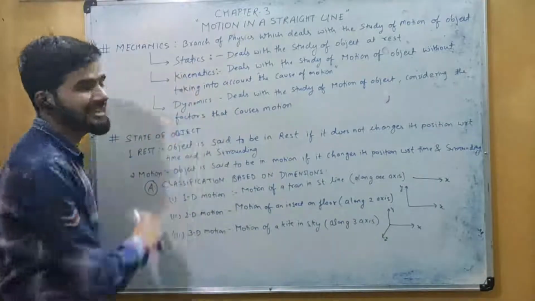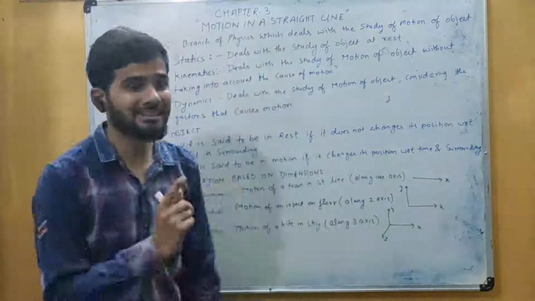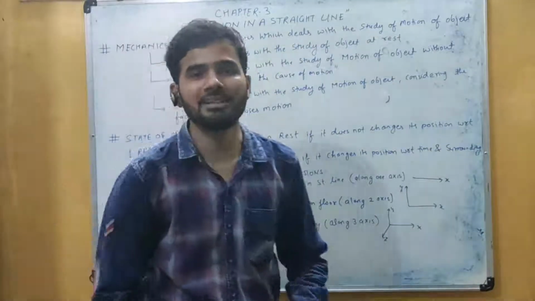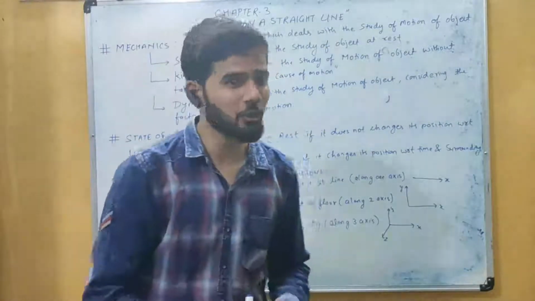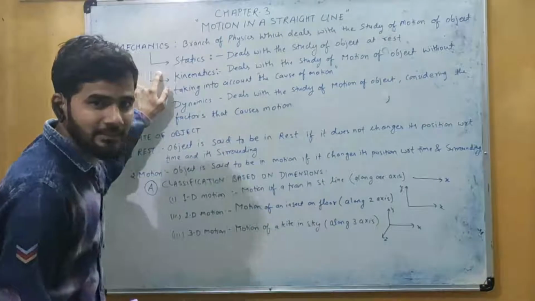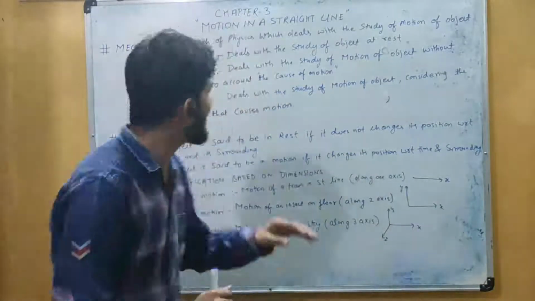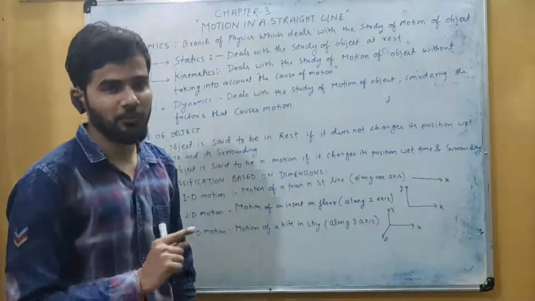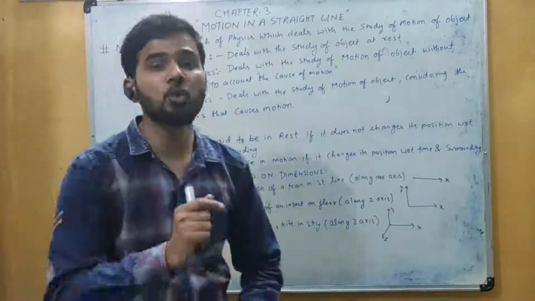The first one is statics. So what is statics? This statics, it is the branch of physics, that is the part of mechanics which deals with the study of object at rest. मतलब अगर ऑब्जेक्ट रेस्ट में होगा तो उसकी जो भी स्टडी होगी that comes under statics. The next one is kinematics. This is again the branch of physics and that is a part of mechanics which deals with the study of motion of an object. अगर statics रेस्ट के लिए था तो kinematics मोशन के लिए था.